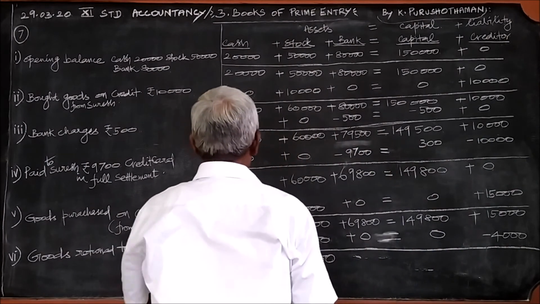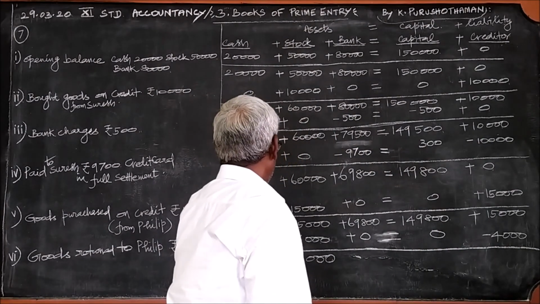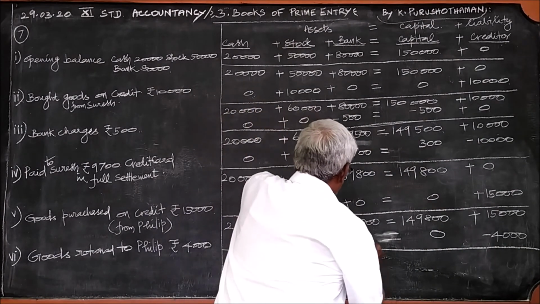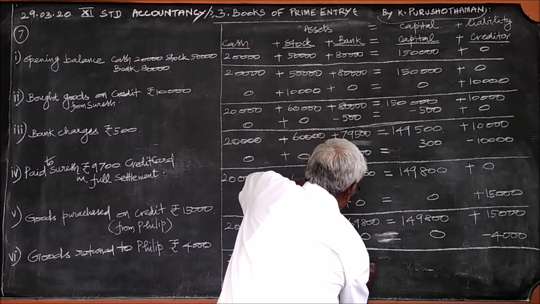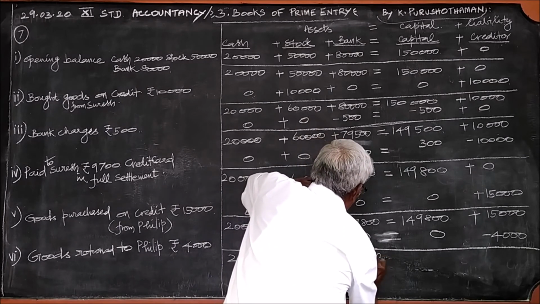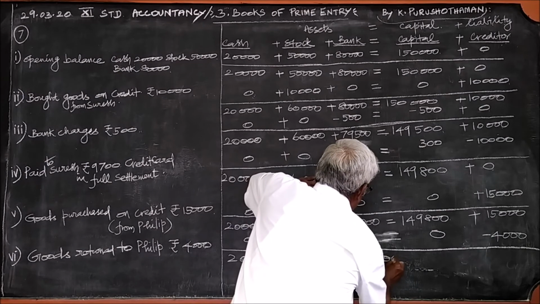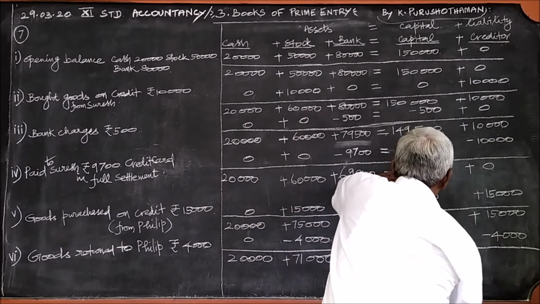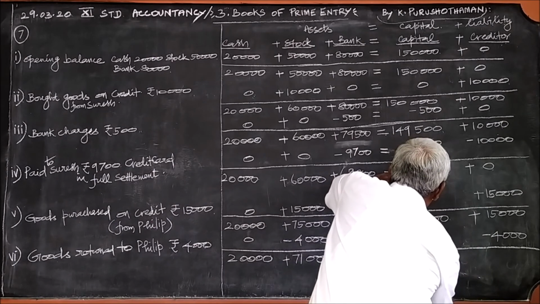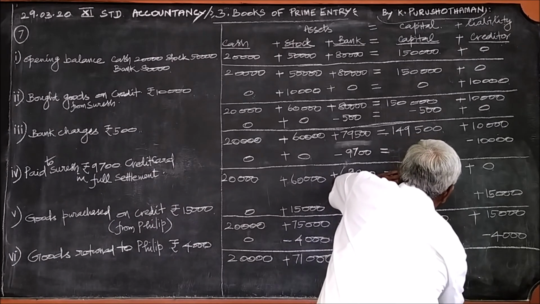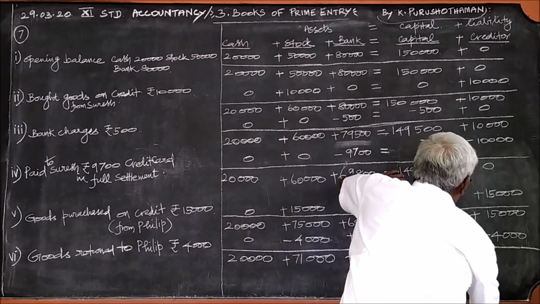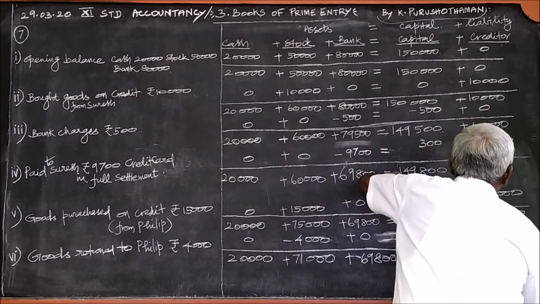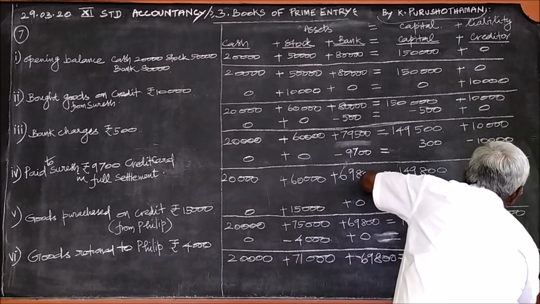So, now we can add these two, 75 minus 4, 71, 69,800 plus 0, 69,800, which is equal to 1,49,800 plus 0 plus 15,000 minus 4,000, 11,000.